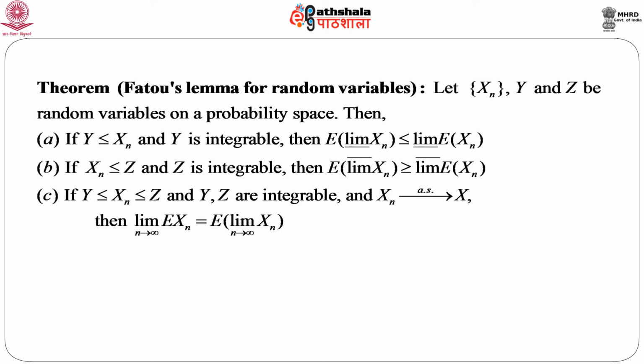And if we combine both a and b, that is, if we have Y less than or equal to X_n less than or equal to Z, and Y, Z are integrable, and X_n converges to X almost surely, then naturally we will get this. Just combining a and b, we can immediately get the limit as n goes to infinity of the expectation of X_n equals the expectation of the limit of X_n.